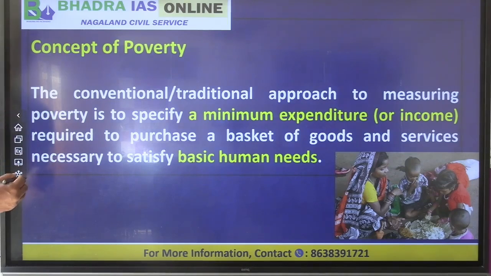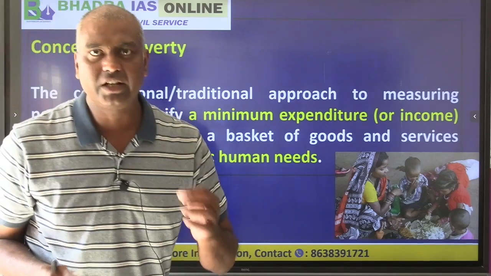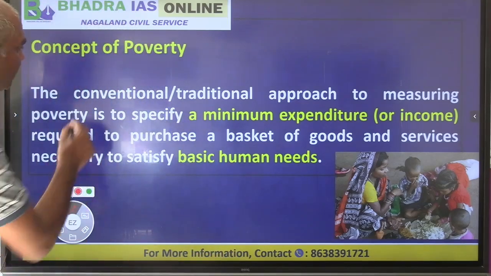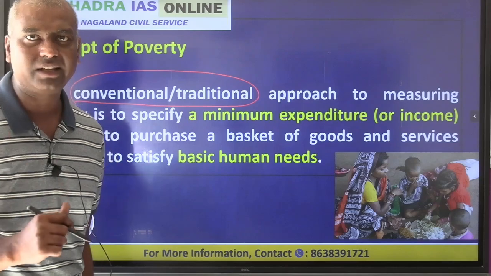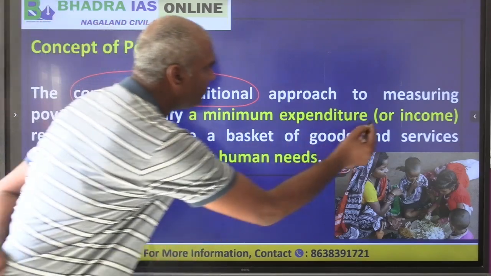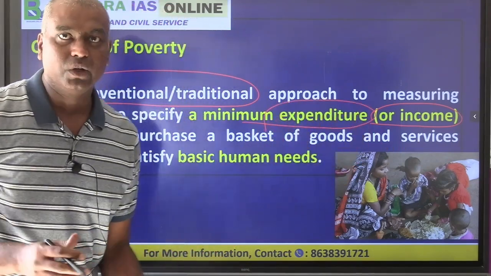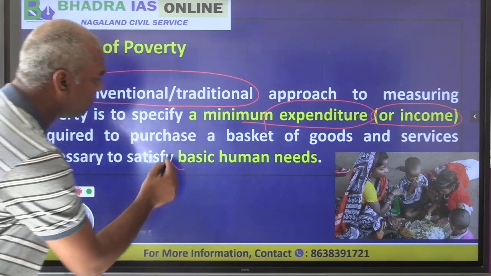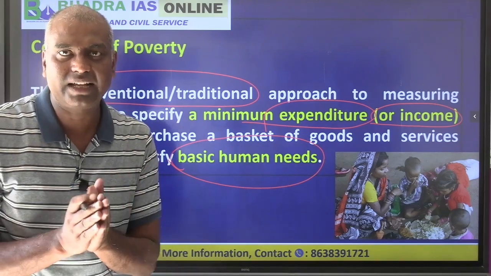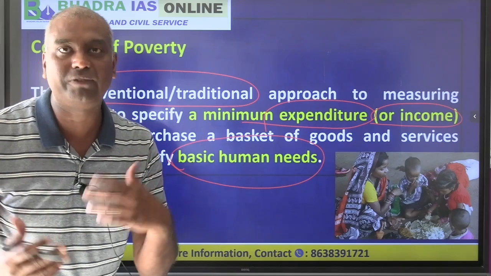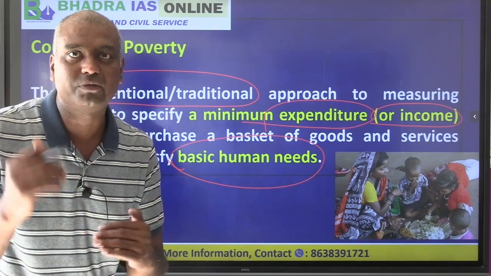Okay, so if you look at the concept of poverty in India, and elsewhere in the world, generally we ask what is poverty. The traditional, conventional idea of poverty is that you should have some minimum income for minimum expenditure so that you can purchase the basic human needs. If a person has the basic minimum income to fulfill the basic needs of his life, then that person is out of poverty.